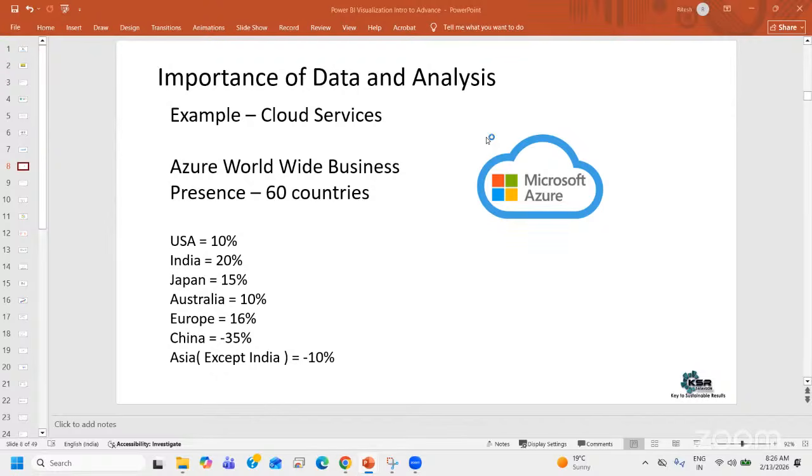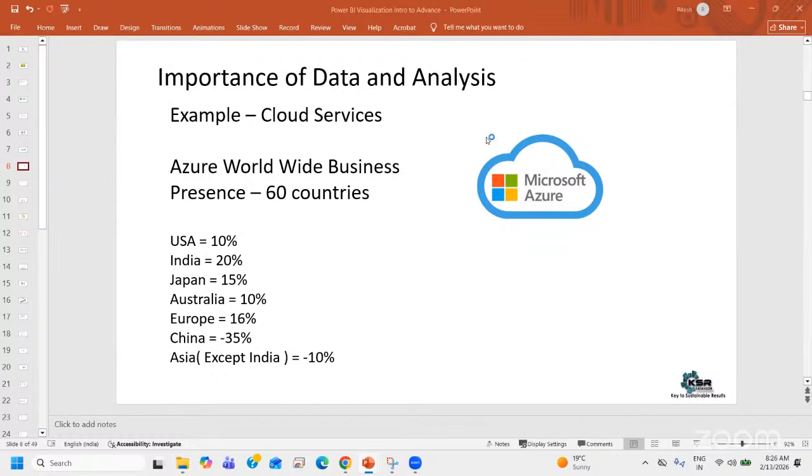Azure has a good global presence across the world, somewhere around 70 plus countries. In the USA, it's somewhere around 10 percent. This is all about the revenue generated by Azure across different geographies.